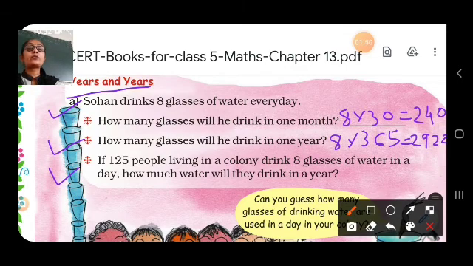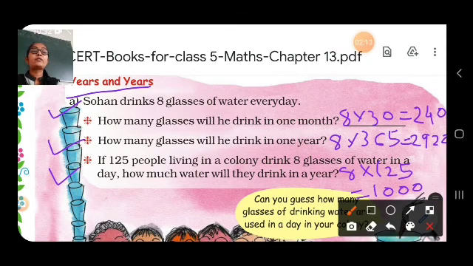So here we have to multiply 125 with 8. So 8 into 125 is equal to 1000. So they will drink 1000 glasses in 1 day.